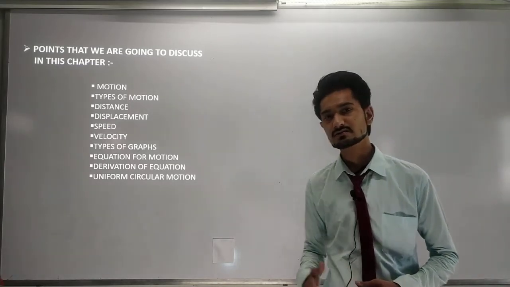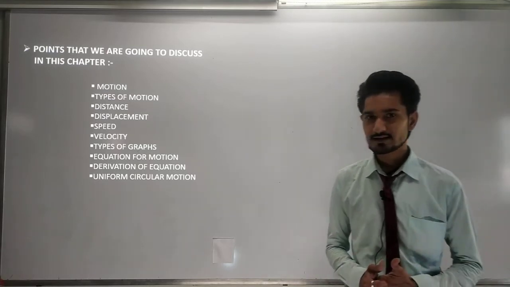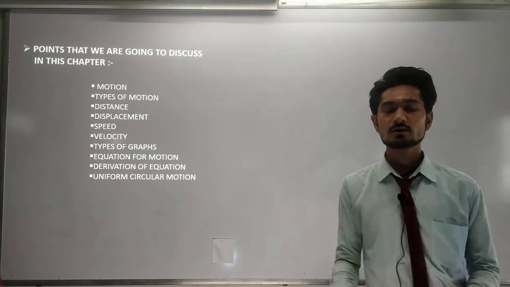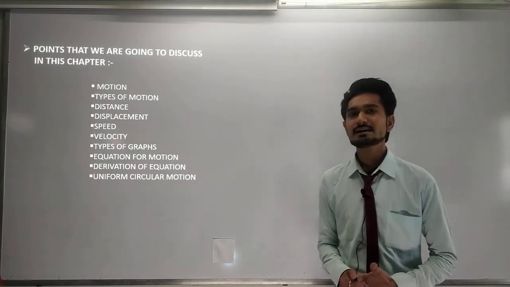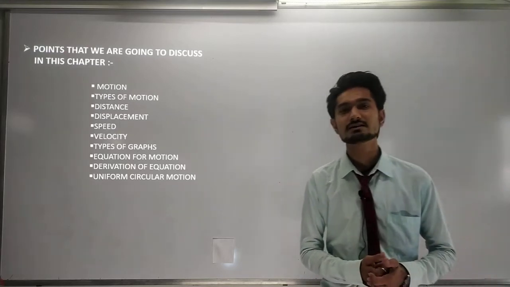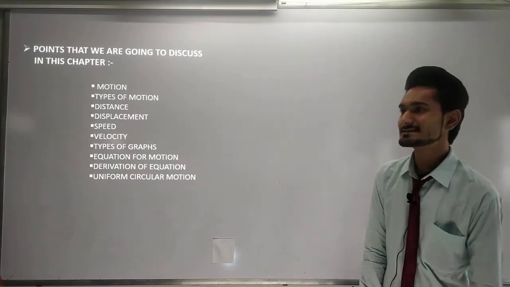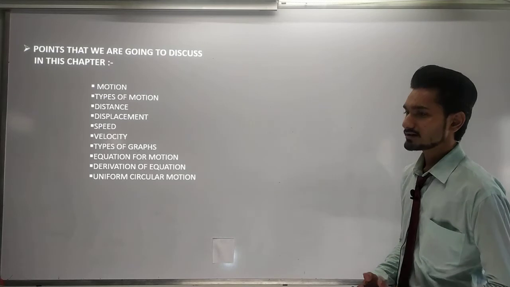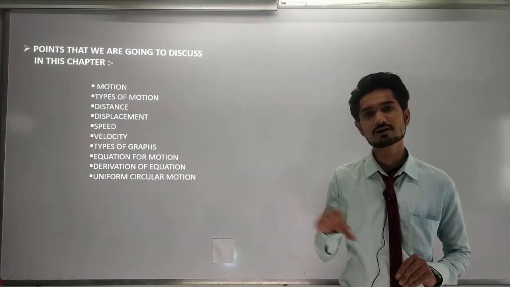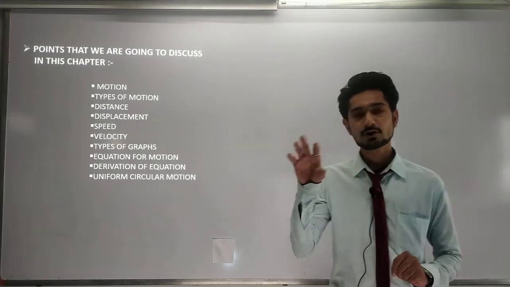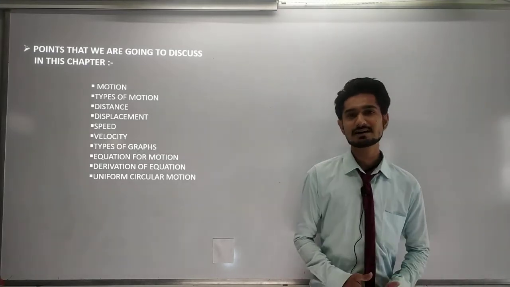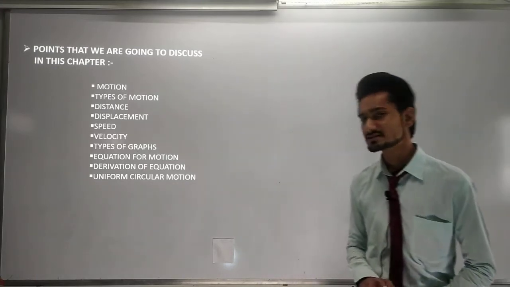In this universe, the movements of our body or any particular object with respect to any other reference point are known as motion. So we can say easily, if a body or an object is changing its place from one point to another point, then it is in a motion state.